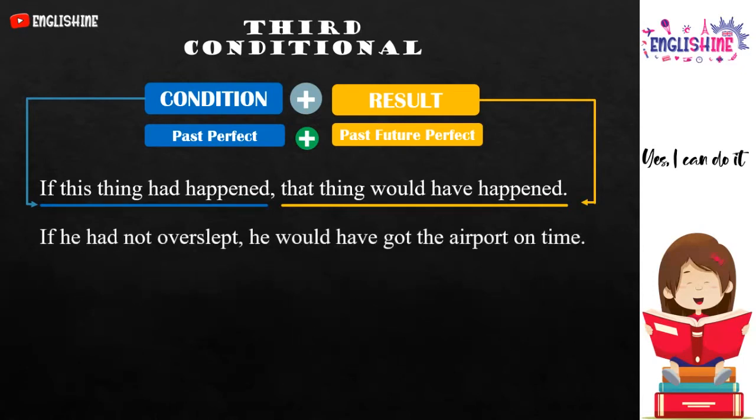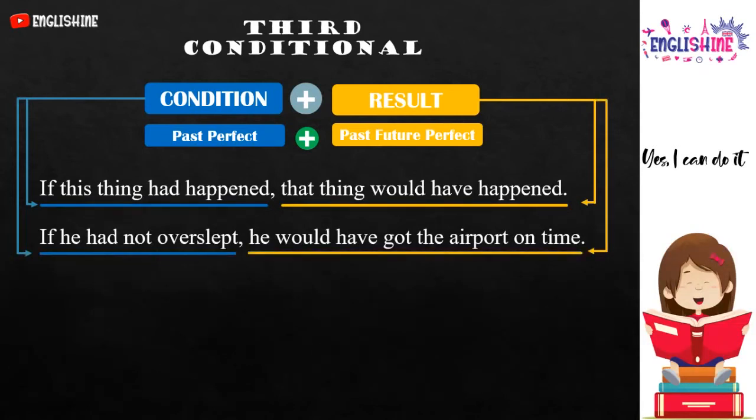If he had not overslept, he would have got to the airport on time. The condition is if he had not overslept, and the result is he would have got to the airport on time. The situation is the implication of regret. He should not have overslept.